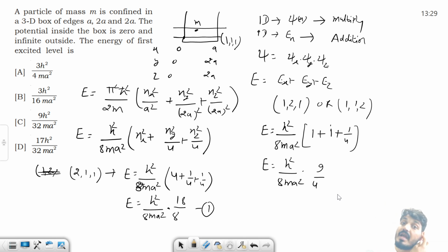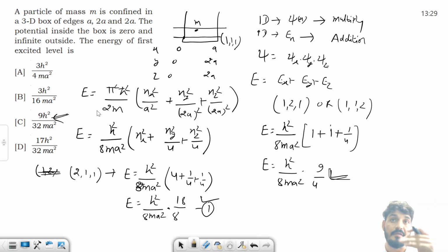Now you have to see that this energy and this energy, which of the two is lower? Because that is the first excited state. Which will be the lower energy? This one is the lower energy. See, this one is the answer. Right? So this is very important in these kinds of questions.